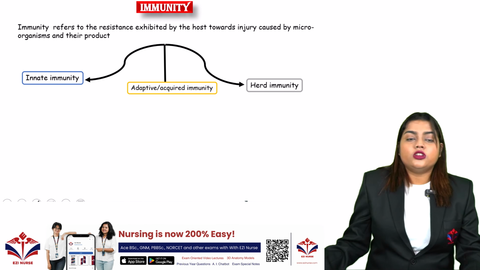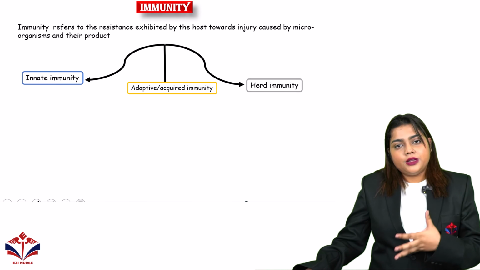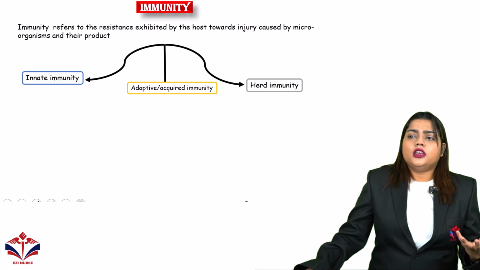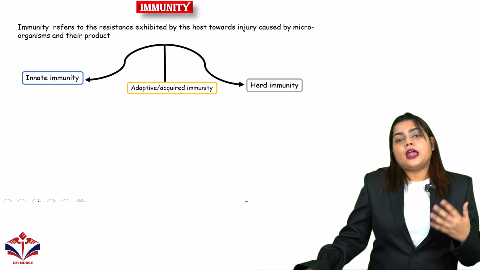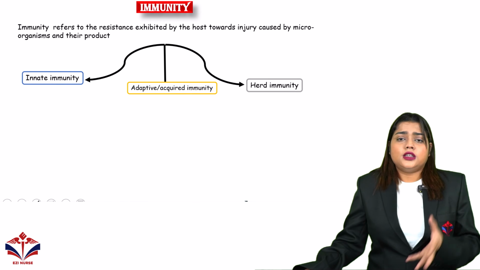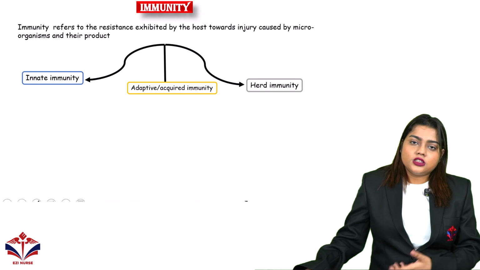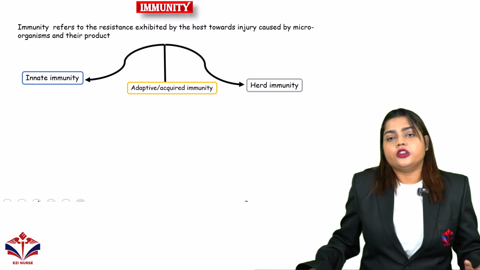Innate immunity is from birth itself, and acquired or adaptive immunity can come from different kinds of vaccines. It can also come after one experience of a disease, when you may develop different kinds of antibodies inside you that cause the development of acquired immunity in your body.